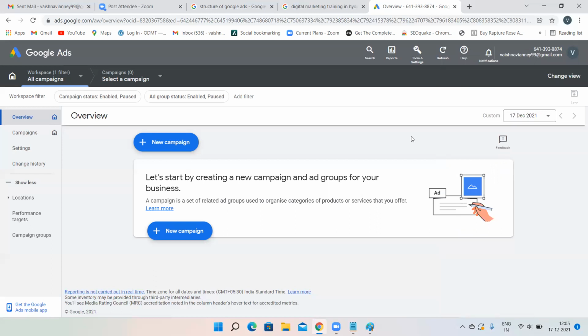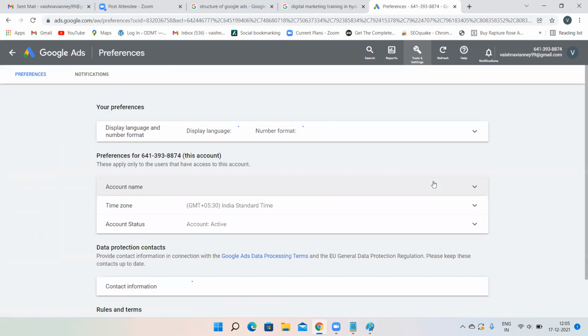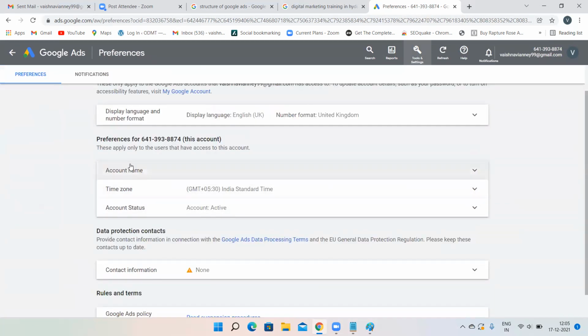To give a name to your Google Ads account, there is an option called Tools and Settings. Go into Tools and Settings. Under it, there is an option called Preferences. Go into Preferences. Under Preferences, there is an option called Account Name.